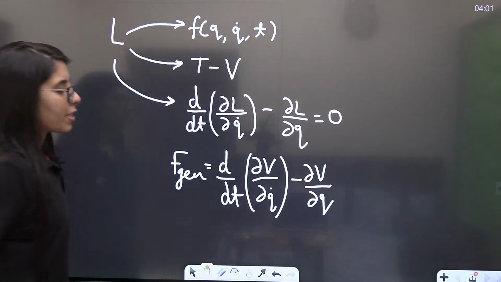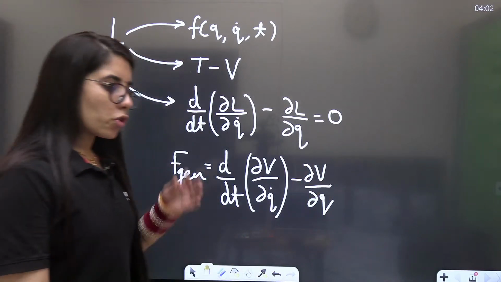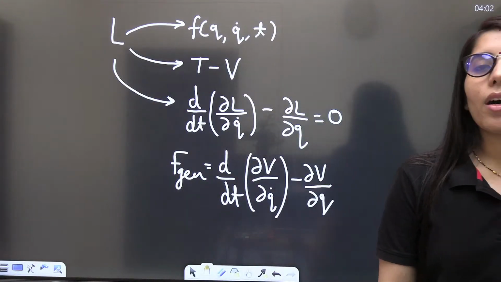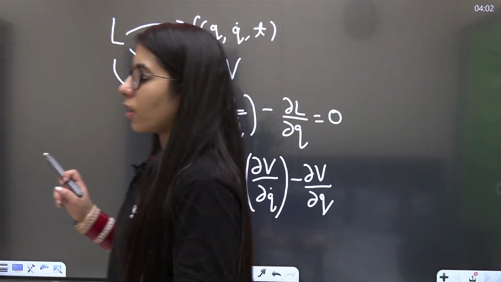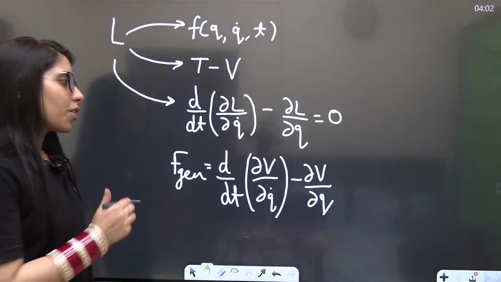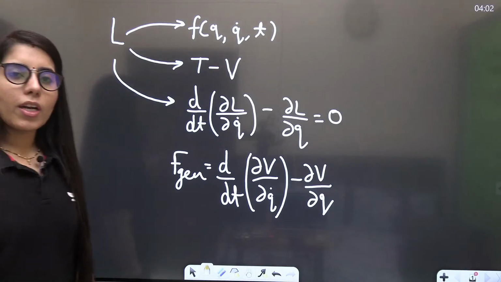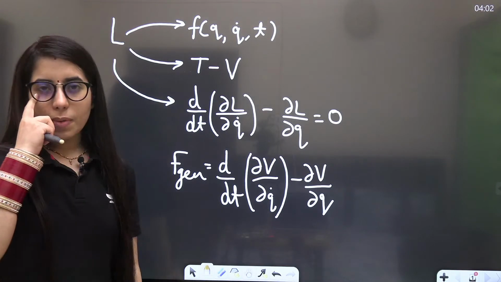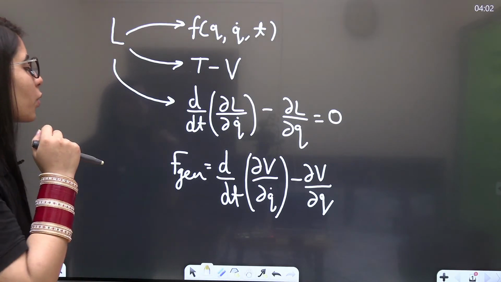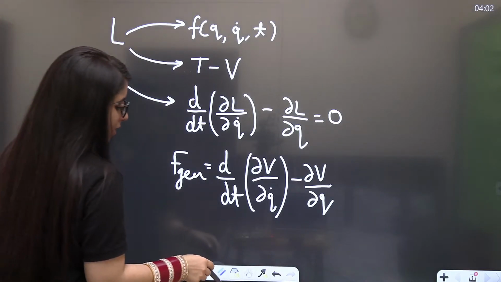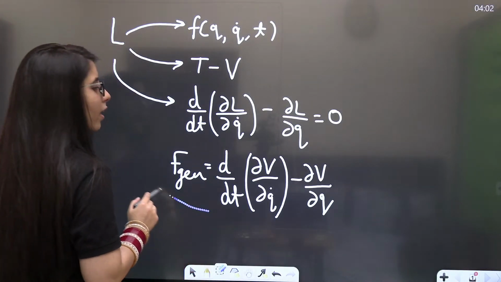So what I have done is, once I prepare the equation of motion, just by replacing the Lagrangian with the potential, I will be able to get the expression for the generalized force. I hope you are getting it. But in case you have any doubt or difficulty anywhere, you can mention that too. If we are going to talk about the next point here, what is that?